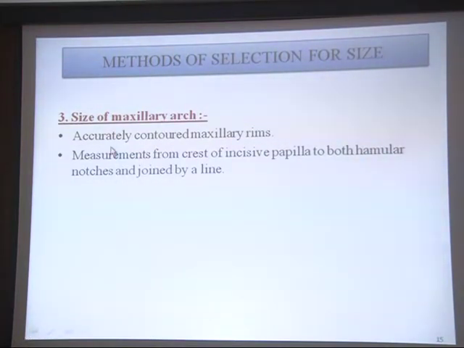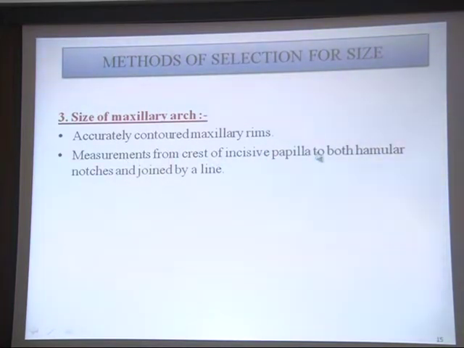Accurately contoured means the width of the maxillary rim in the anterior region and in the posterior region has to provide the proper lip support, so that the ultimate position of your anterior teeth, where it is going to come, will be decided here at the time of the jaw relation, because this wax rim is going to be replaced with the teeth.